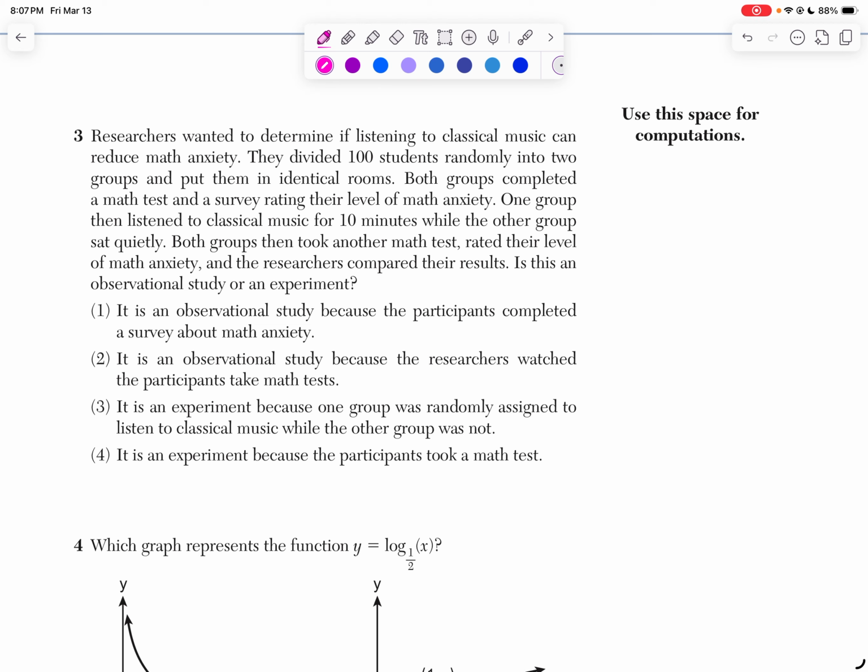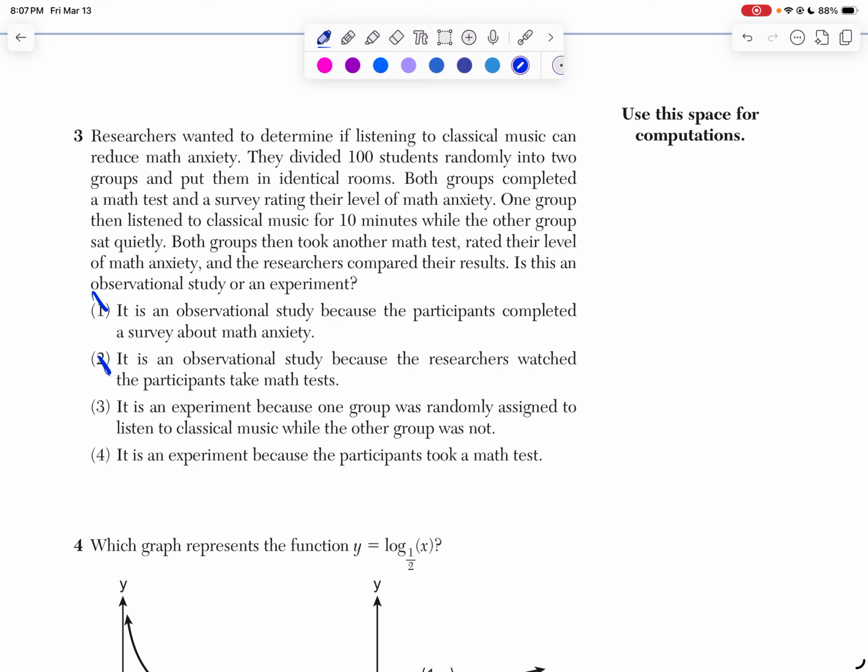So if we think about this, what we want to think about is listening to classical music and then sitting quietly. So there's a control taking place, just sitting quietly, and then that experiment piece of listening to classical music. So I'm already going to cross out choice 1 and choice 2 because those are things about observational studies.